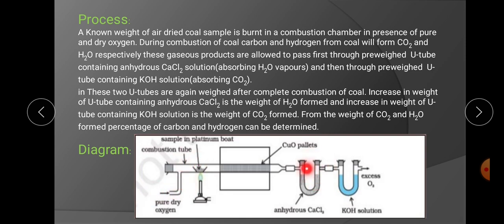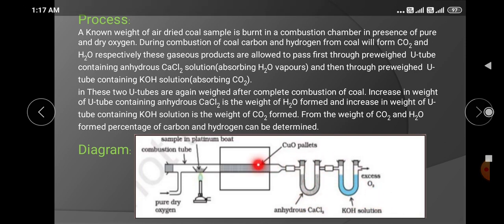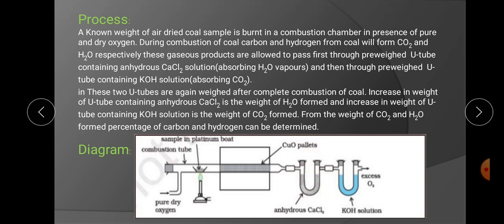There are two U-tubes. The first U-tube contains anhydrous CaCl2 and the second U-tube contains KOH solution. These two U-tubes are attached to this apparatus and are pre-weighed, meaning they are weighed before the experiment. In the beginning, the coal sample whose carbon and hydrogen percentage is to be determined has its initial weight taken.